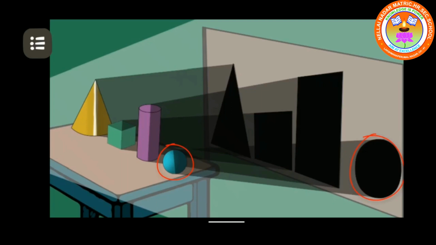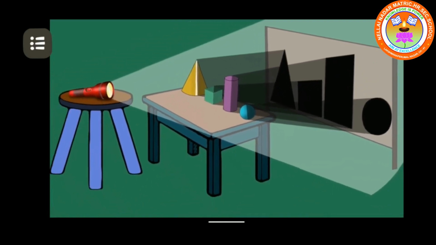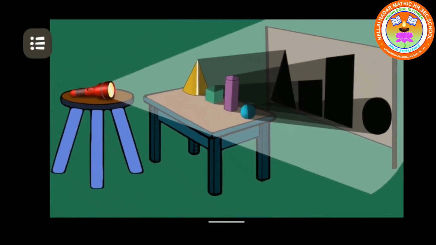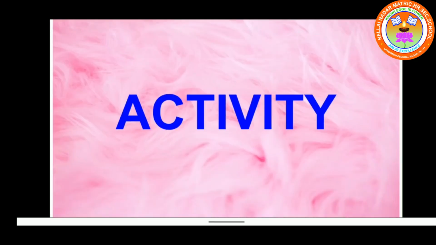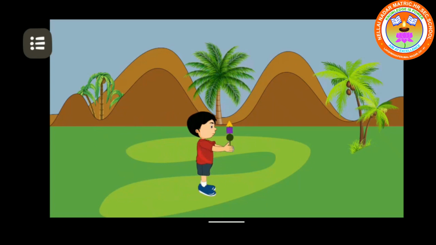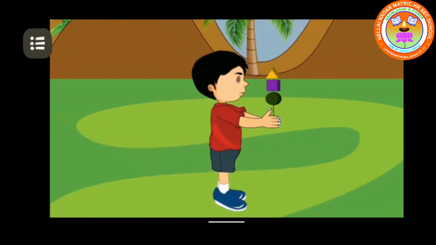My dear children, have you seen these differences? Can you identify 2D shape and 3D shape now? Yes, you can. Did you enjoy this activity, children? Look at the stick in his hand. He has 2D shapes of triangle, square and circle on the stick. Let us see the magic. Let us rotate the stick continuously.